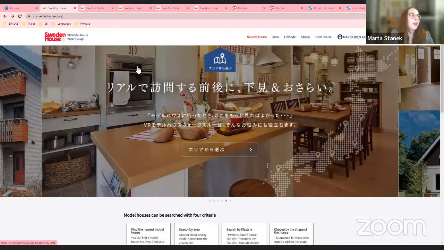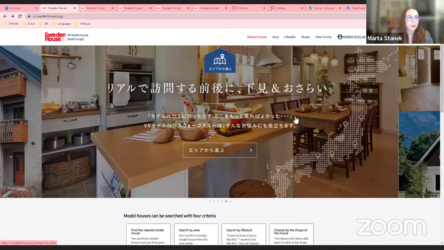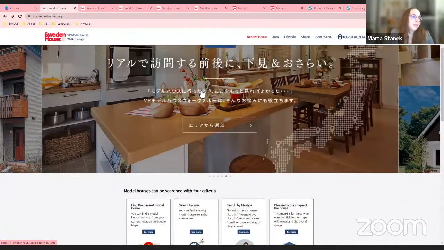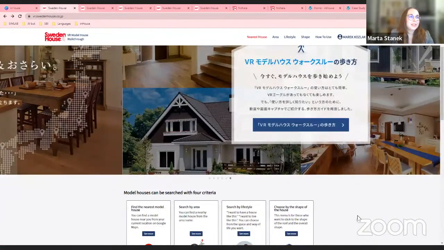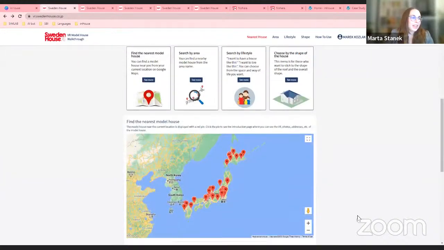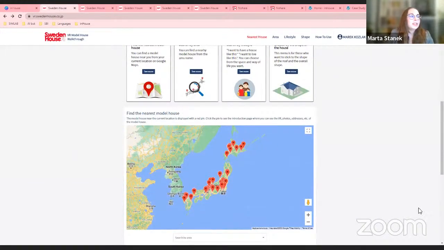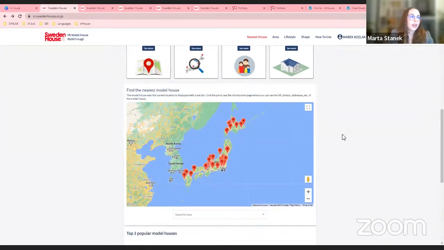So this is one of the projects that we prepared for our clients. As you can see, it's a Japanese client, so most of the texts are in Japanese. So this is the Google Map that we have attached. And as you can see, all of the properties that were added here are shown on the map.